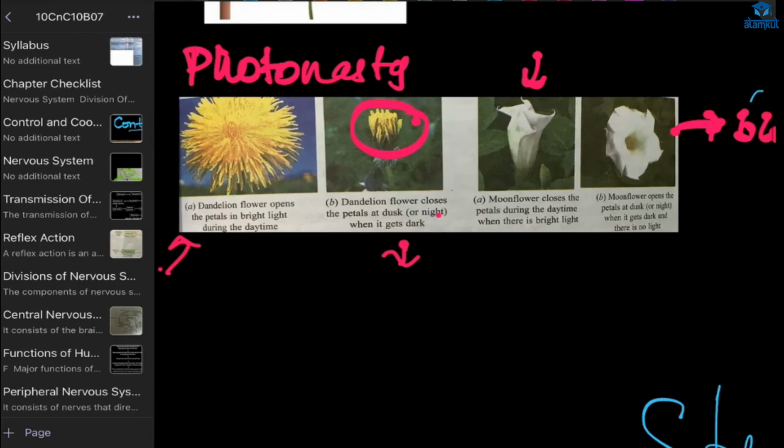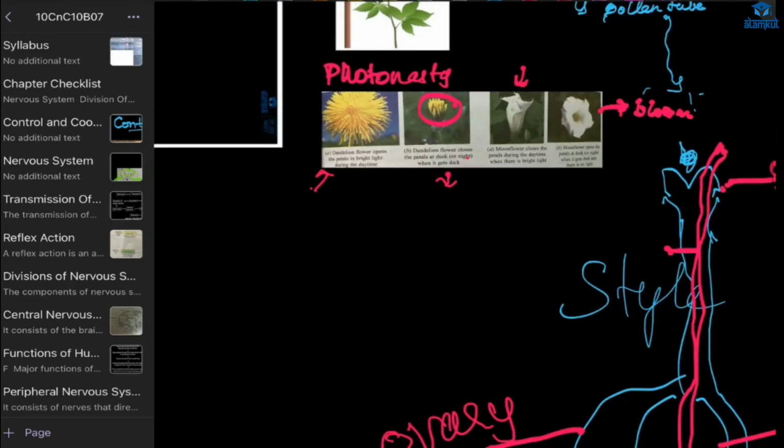And in the moonflower case, it is opposite. When there is low light intensity, when the light is not bright, usually at night, the flower will bloom. And when it is daytime and there is bright light, the moonflower will close its petals. Okay, understood? Only this much you have to know.